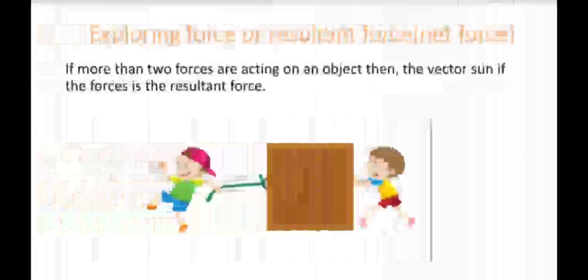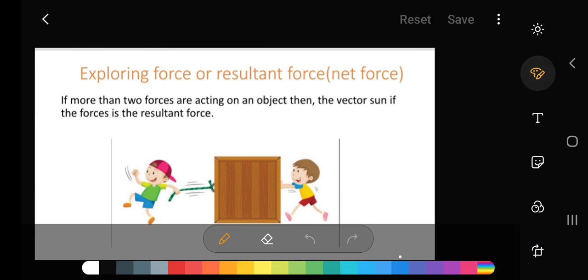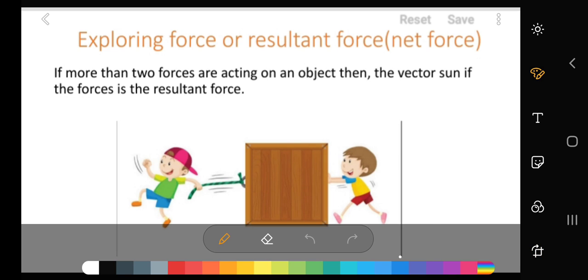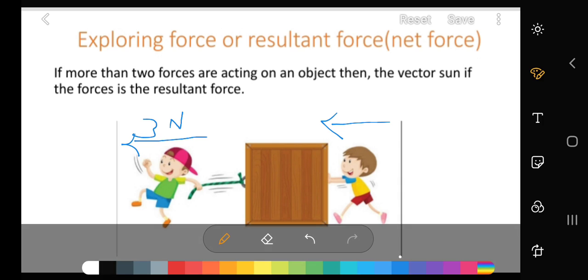Now move to the next topic, exploring force or resultant force or net force. If more than two forces are acting on an object, then the vector sum of the forces is the resultant force. Now let's take an example. What if two persons are applying force on a box? Let's see. Suppose this boy is applying a force of 3 Newton on the box and this boy is applying a force of 5 Newton on the box. So what will be the total force here?